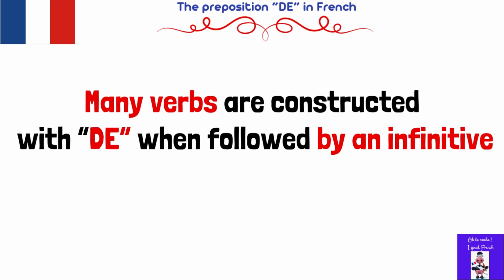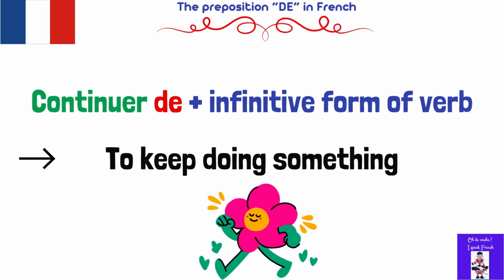Many verbs are constructed with de when followed by an infinitive. For example, continuer de plus the infinitive form of a verb, which means to keep doing something. Let's repeat that.